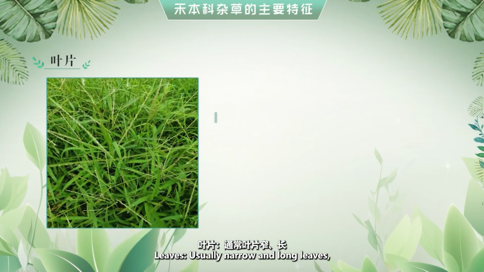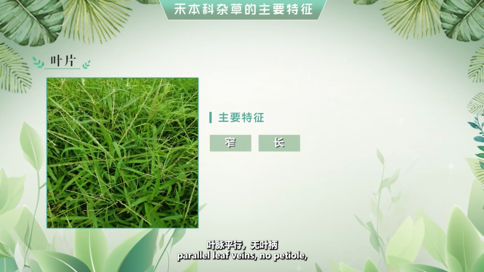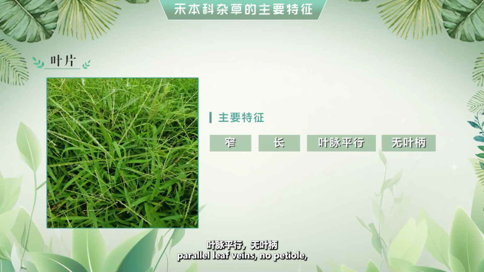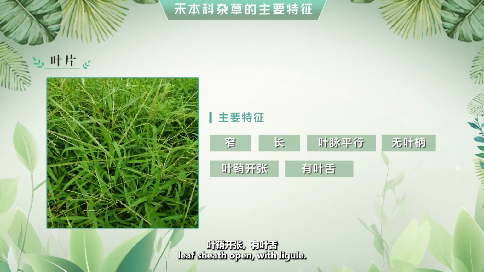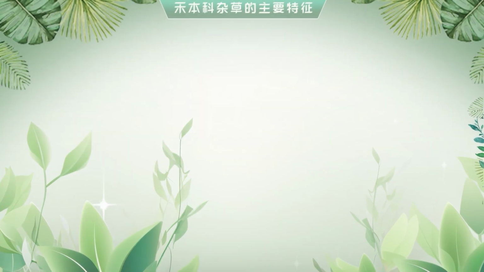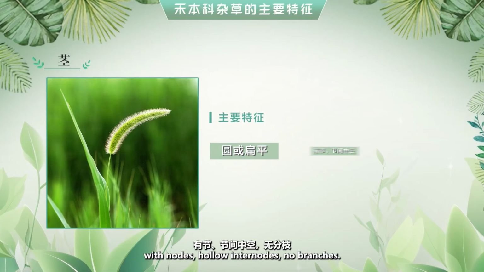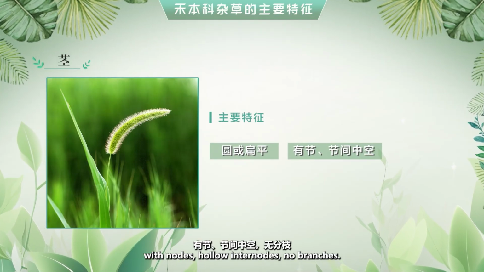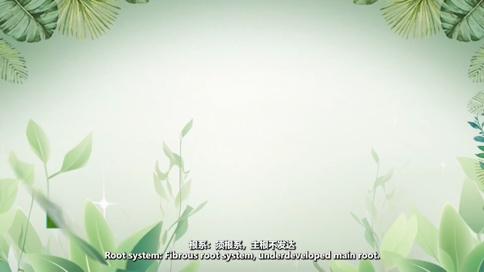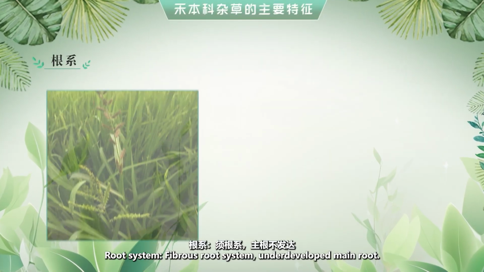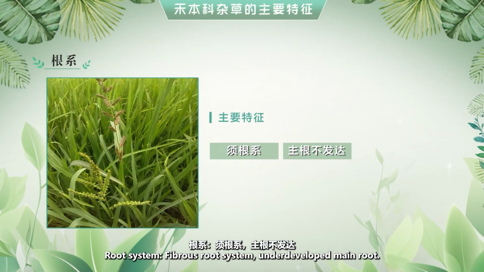Leaves: usually narrow and long leaves, parallel leaf veins, no petiole, leaf sheath open, with ligule. Stem: round or flat stem, with nodes, hollow internodes, no branches. Root system: fibrous root system, underdeveloped main root.